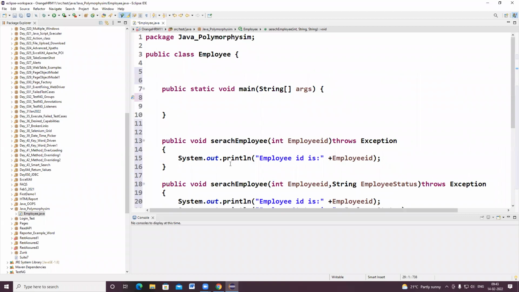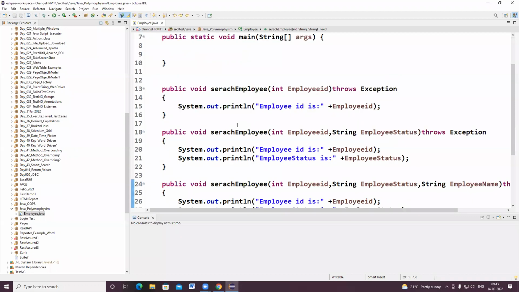So this class can contain the searchEmployee method three times, but each method contains different input arguments. Like that it is allowed.